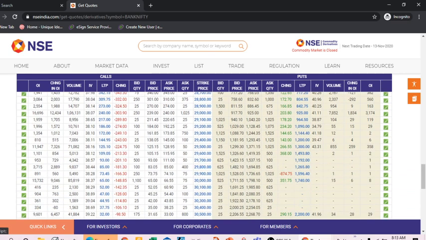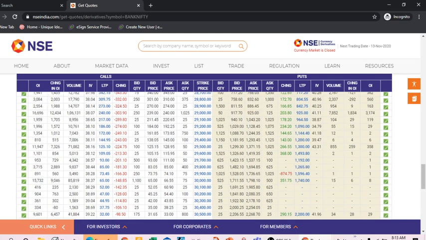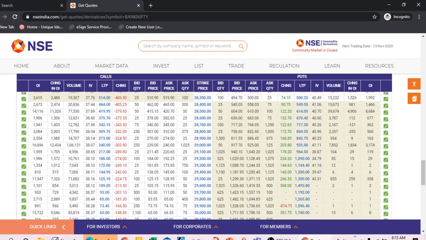In the 30,000 call options there is 9,000, and the 30,500 call options again 6,000, the 30,000 is 9,000, and the 29,500 call options 7,000 change in open interest. And this is 12,000 in the 29,000 call options.